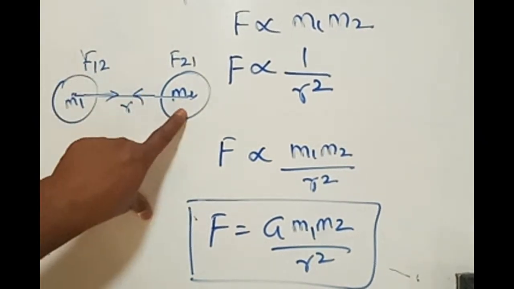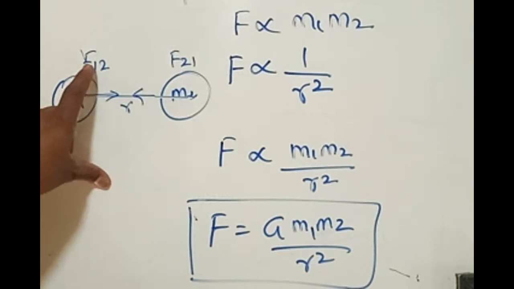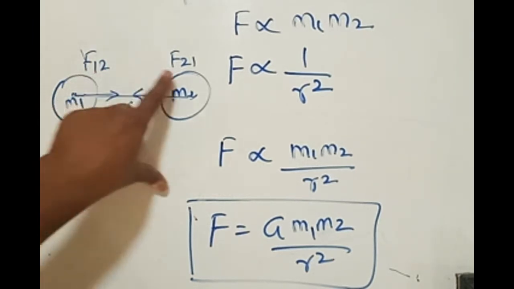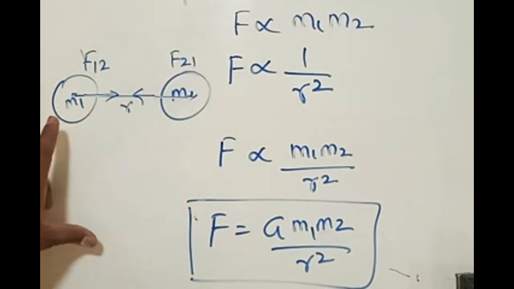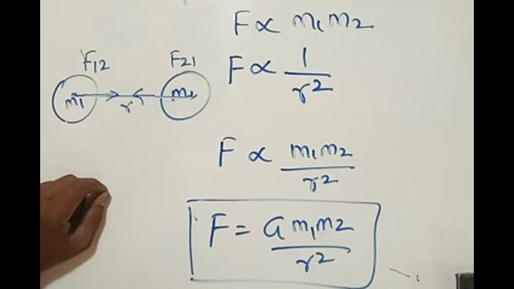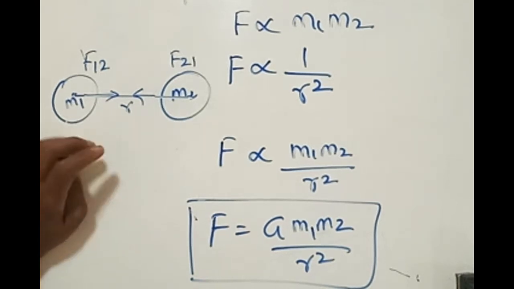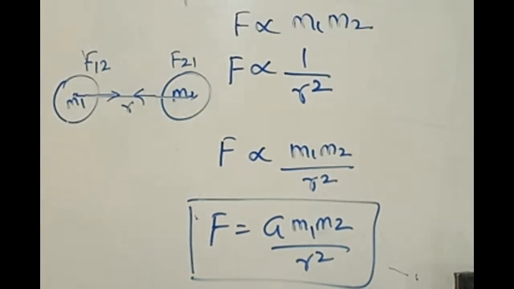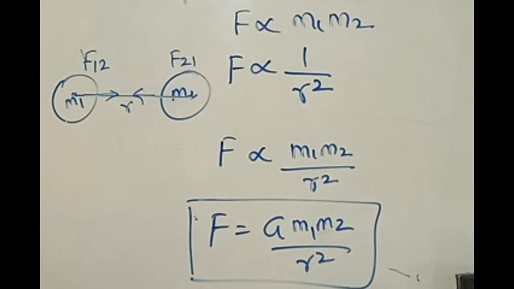Force acting on 2 because of 1. F1 is making some force to act on 2. F21 is the force acting on 2 because of 1. Vice versa, F12 is a force exerted by 1 on 2. F21 is a force exerted on 2 by 1.